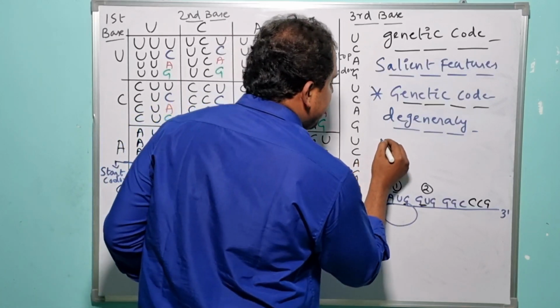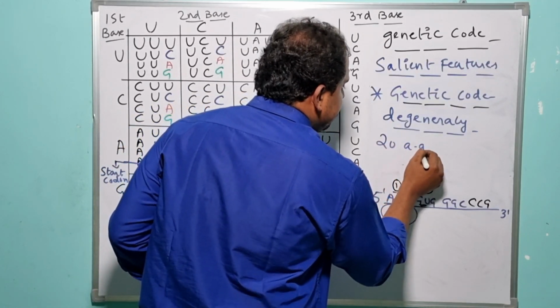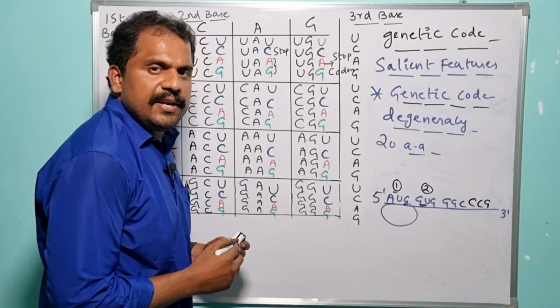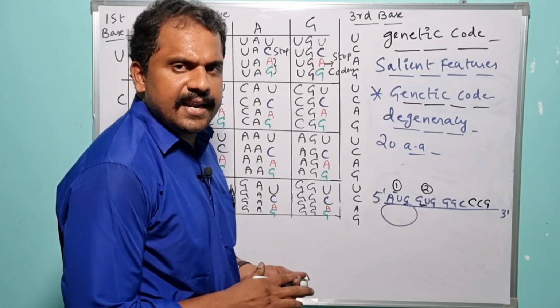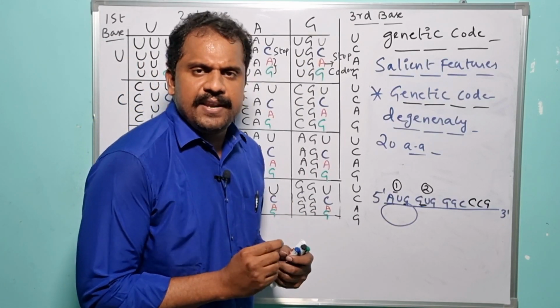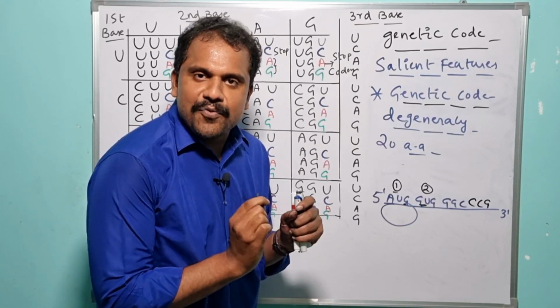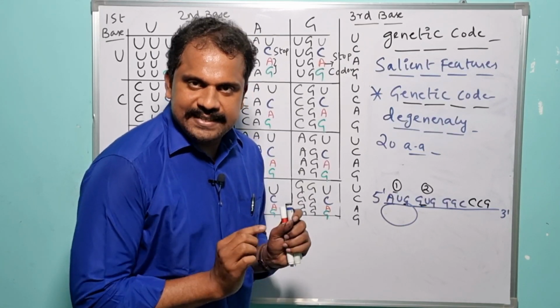So in nature, there is an availability of 20 standard amino acids, right? Each and every amino acid is very specific to one particular codon. Is it clear?